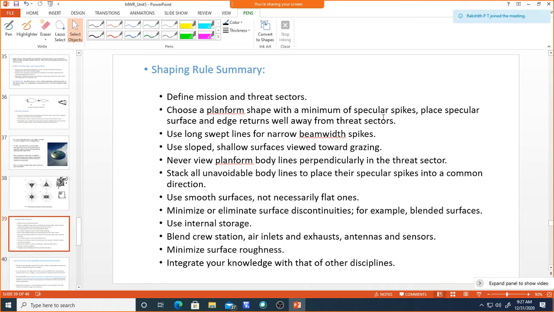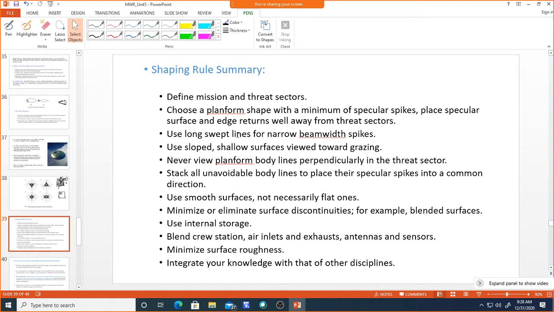Whatever threat sector it is, the opposing side will identify it and send the signal toward it, so that it returns bright scattering. If they get bright scattering, they can definitely suspect the device. So whichever edges and spikes you identified give bright scattering reflections, and you need to put them away from the threat sectors so that you get very good RCS reduction.